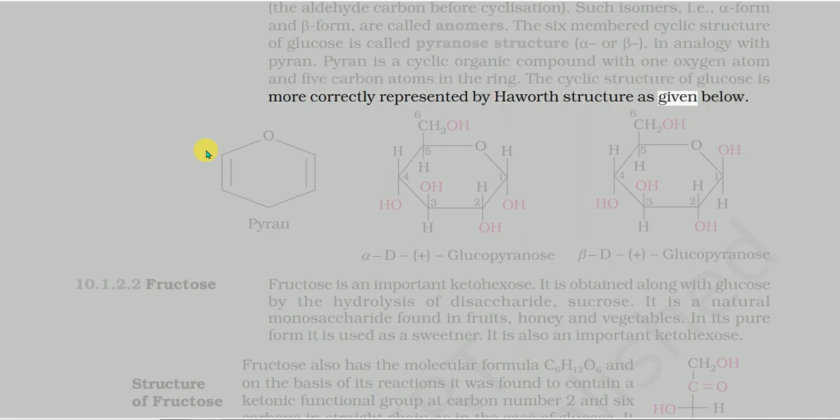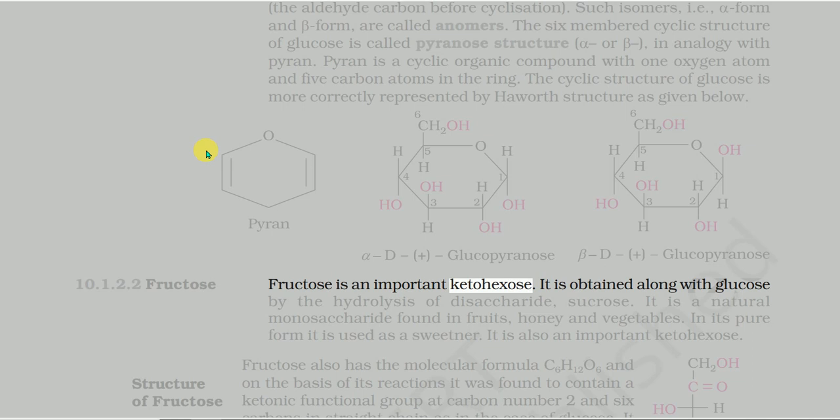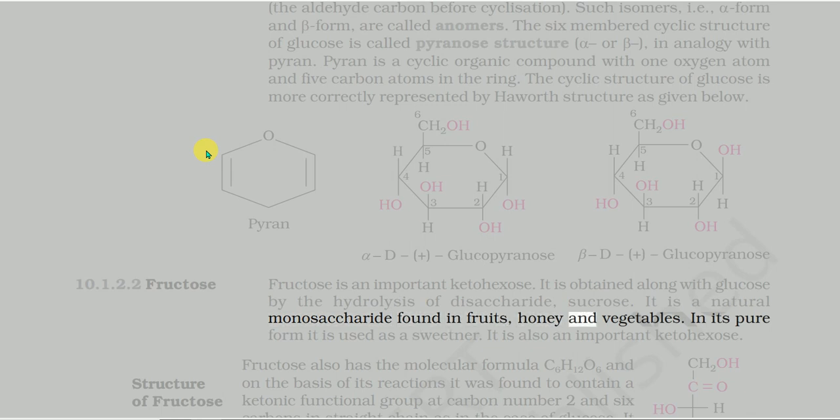Fructose is an important ketohexose. It is obtained along with glucose by the hydrolysis of the disaccharide sucrose. It is a natural monosaccharide found in fruits, honey and vegetables. In its pure form it is used as a sweetener. It is also an important ketohexose.